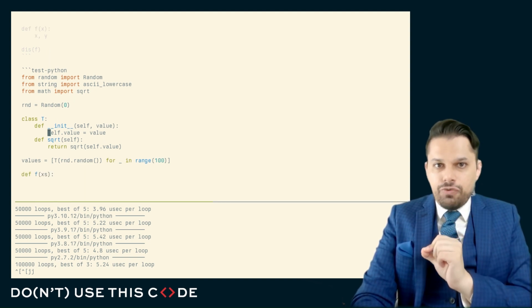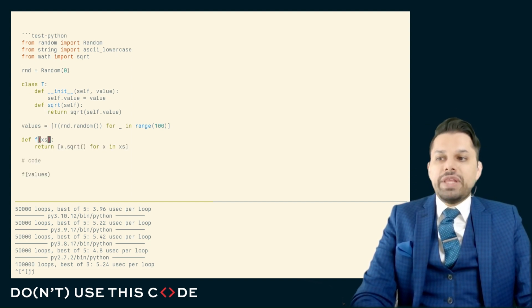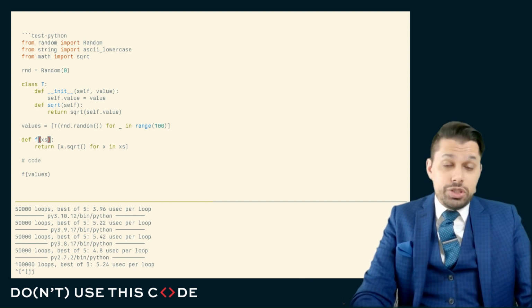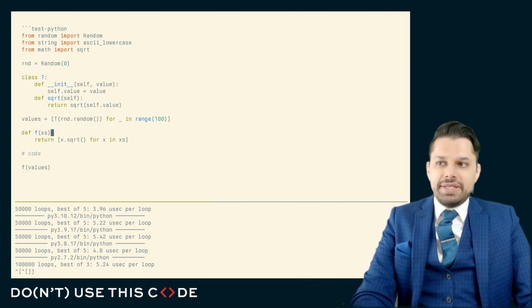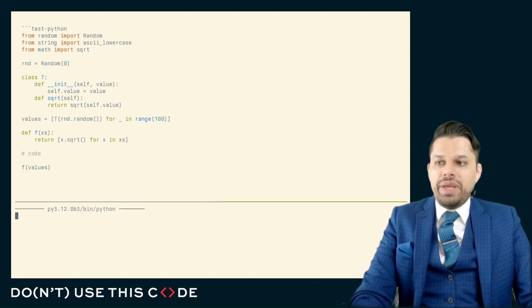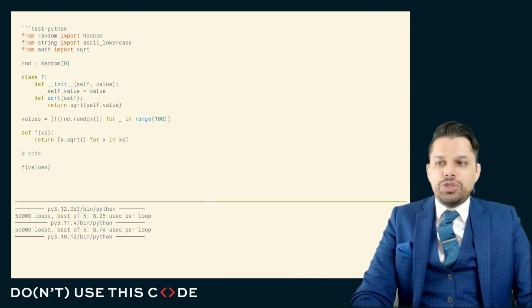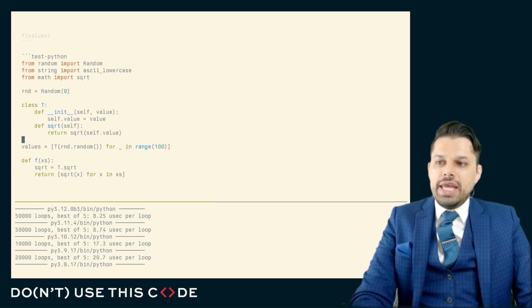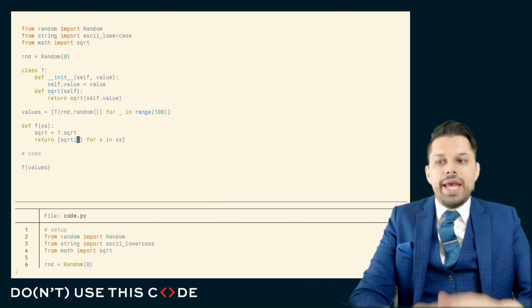But in every case so far we've seen, there's always something more to the story. Here's something else that we've been told is generally slow, or at least was maybe slow in earlier versions of Python: looking up a method from a class. So here we have a class, and we're going to repeatedly look up a method, and this method will just be a square root method that'll call our square root function here. And here we can see it takes 8.25 microseconds to call this method, versus if we were to first look up the method and then apply this method as a local variable.